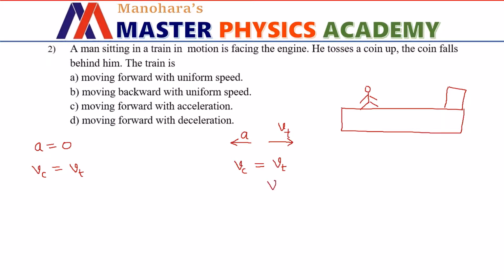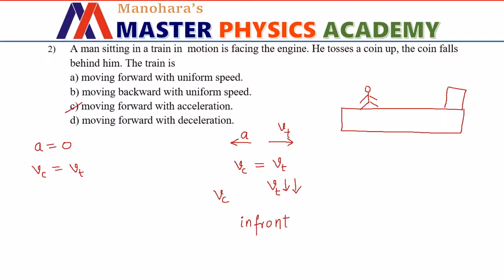But the speed of the train goes on decreasing with respect to time, but the speed of the coin in the horizontal direction remains the same. Hence, the coin will travel more distance in the forward direction and it will fall in front of the person who has thrown it. Hence, option D is also discarded here. Hence, option C is the right choice.